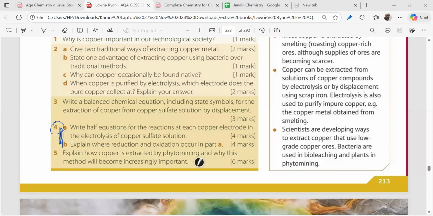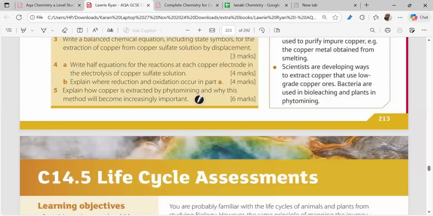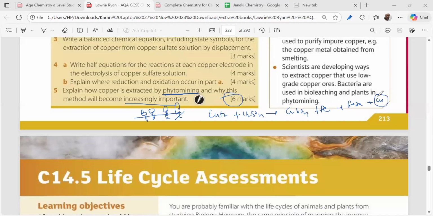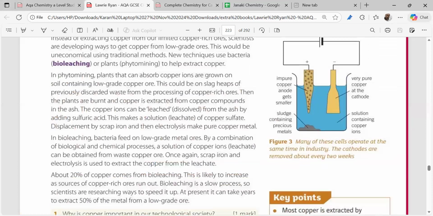Is it clear? Now see, 6 marker. See how copper is extracted by phytomining. Why is this increasing in importance? Phytomining: we take the plants and grow them in the soil, and after that we cut the plants. We burn them. This copper ash is taken and treated with H2SO4. We get copper sulfate. Then what happens? We add scrap iron. We get FeSO4 plus copper. This is impure. What do we do? We do electro refining. See, isn't it clear? 6 marker question.